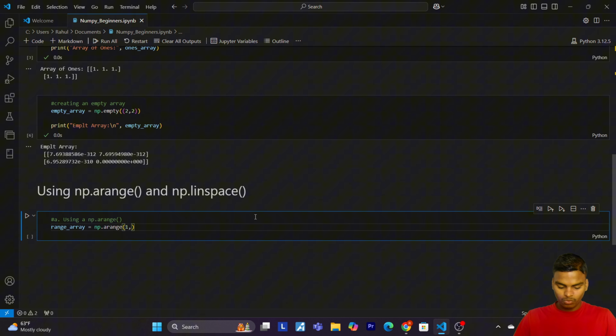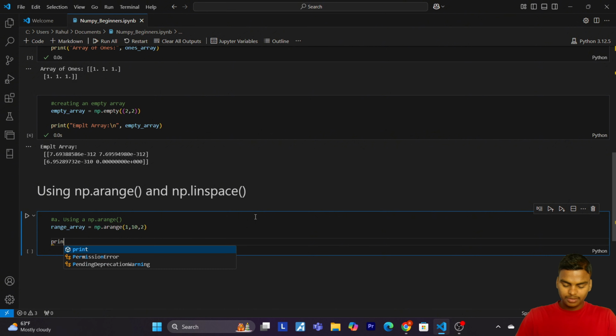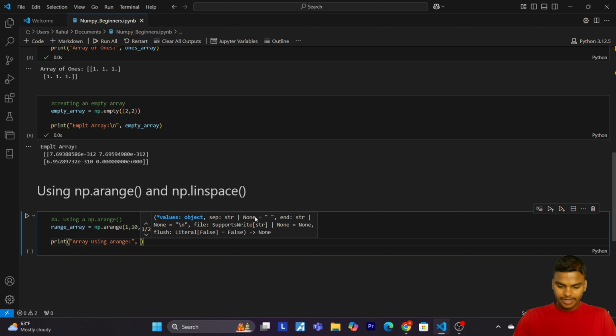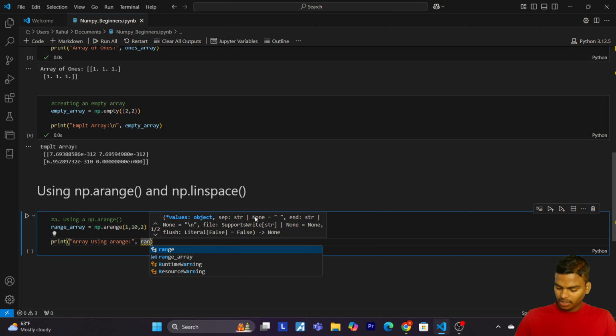Here I will pass 1, 10, 2. Now let's print array using arange. So now let's write range array.